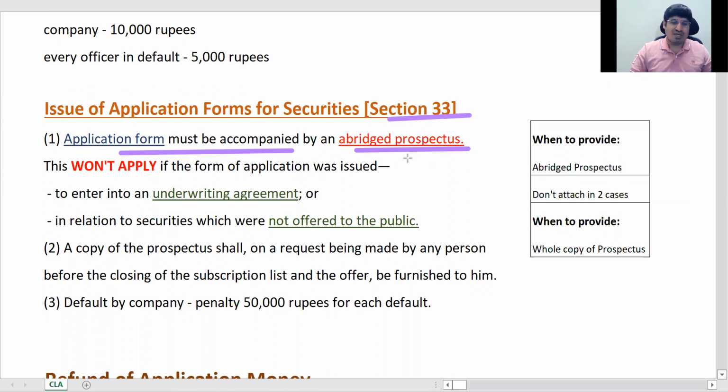I'll show you one abridged prospectus so you would know how it looks, okay. So why an abridged prospectus? So that the investor can see those financials and decide, okay. That is why it is saying that. But this won't apply to an application form issued for an underwriting agreement, or shares which are not offered to the public.